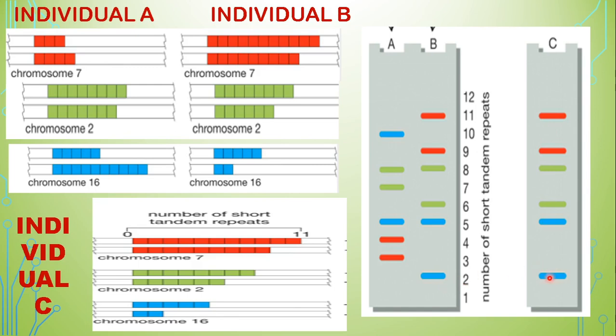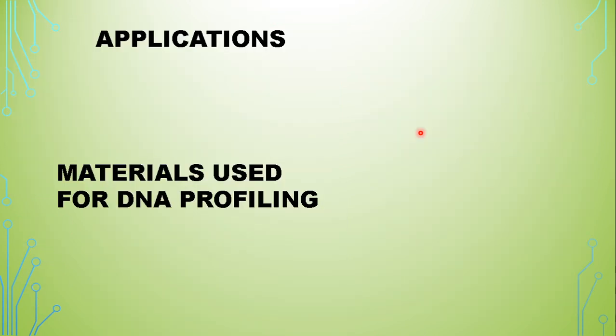When we compare the profiling of C with A and B, we can see here that it is exactly similar to individual B. The repeats are the same as individual B. So clearly what do we get? We get that there is no third person, but actually that sample C belongs to person B. So this is how DNA fingerprinting or profiling can help us in solving disputes. Now, what are the applications?